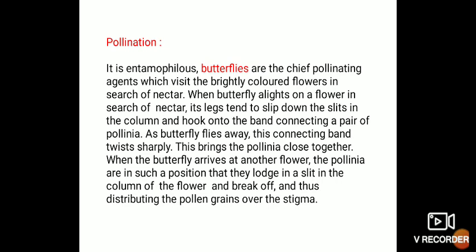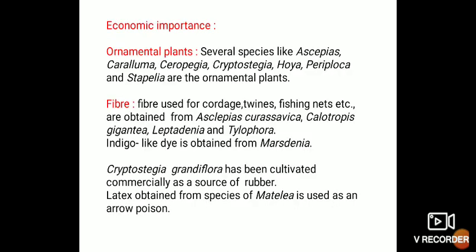As the butterfly flies away, this connecting band twists sharply. This brings the pollinia close together. When the butterfly arrives at another flower, the pollinia are in such a position that they lodge in a slit in the column of the flower and break off, thus distributing the pollen grains over the stigma.